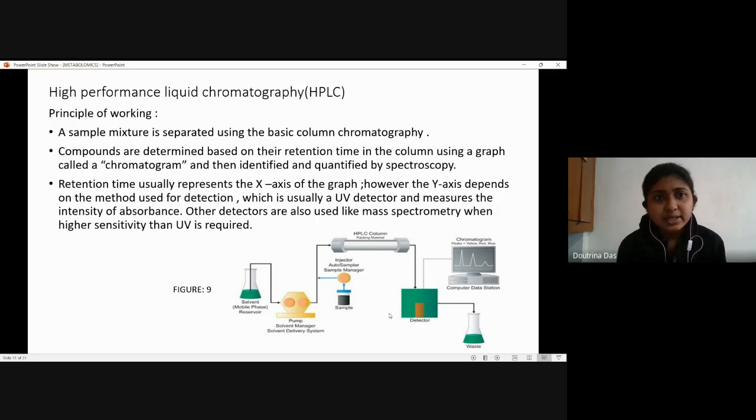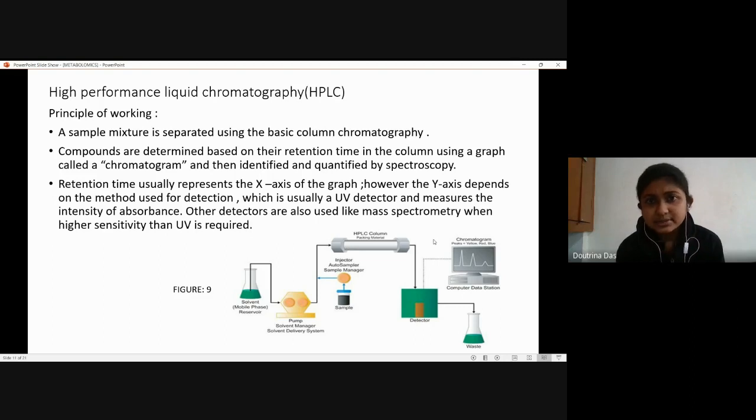Coming next to HPLC, high performance liquid chromatography. How is it working? Again, this is a picture that is depicting the principle of working. This basically works using the basic column chromatography technique.